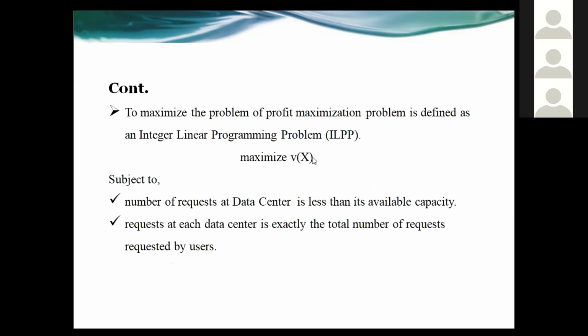Our aim is to maximize the profit of the federated data center. We can define this as an integer linear programming problem to maximize the profit subject to constraints. The first constraint is that the number of requests at a data center is less than its available capacity, and the second constraint is that the total number of requests sent by the users is always equal to the number of requests served by the data centers.